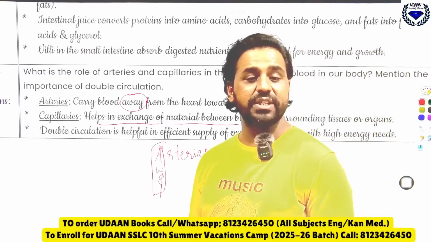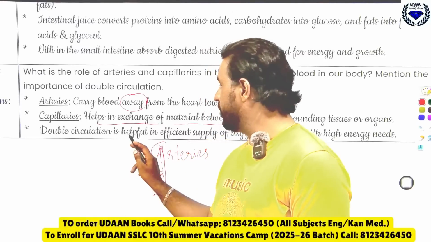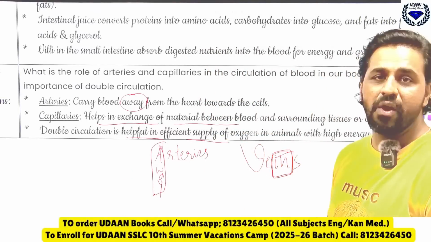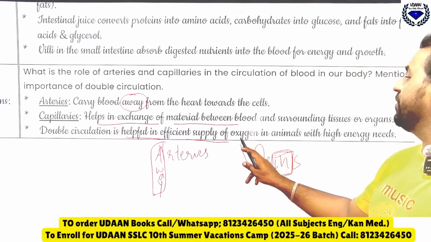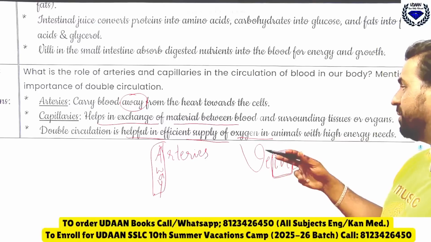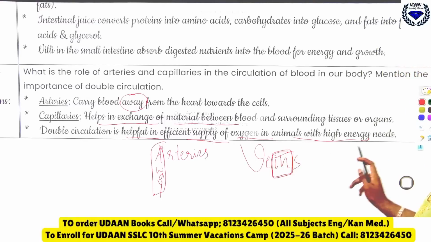Similarly, why do we need double circulation? See, double circulation is helpful in efficient supply of oxygen. So for efficient oxygen supply, we need what? Double circulation in animals with high energy needs.